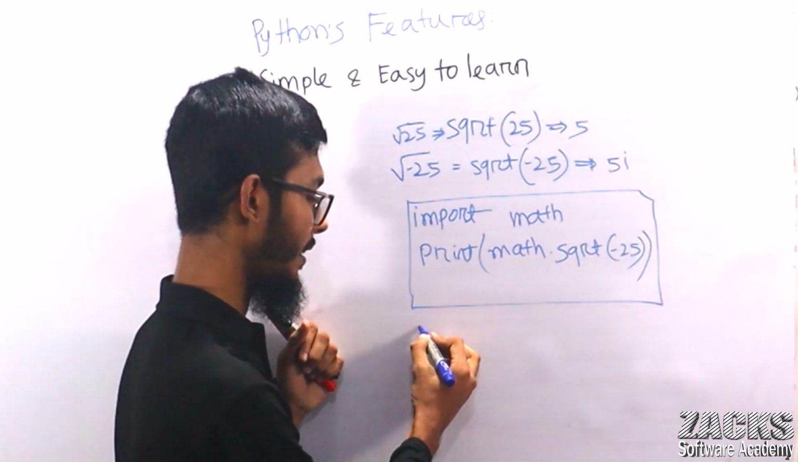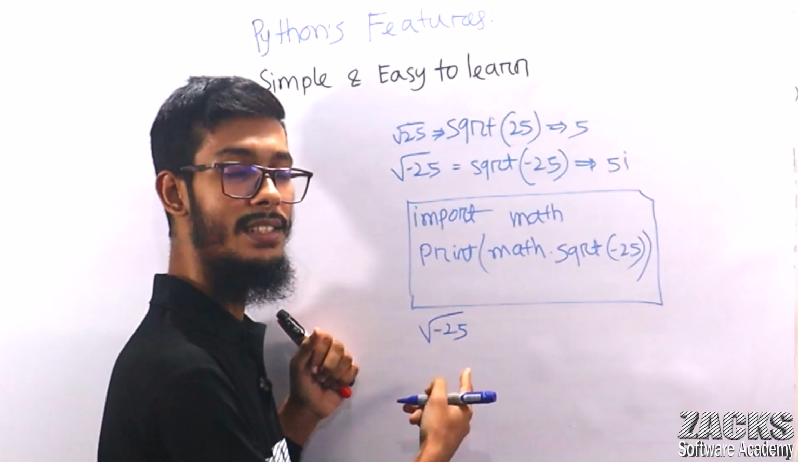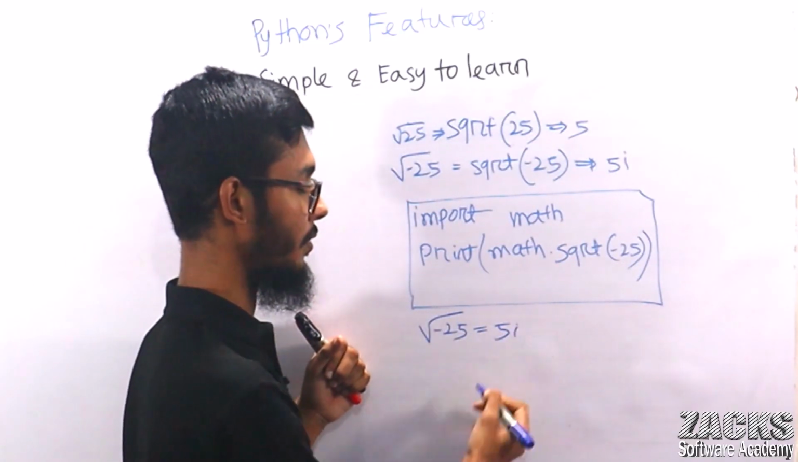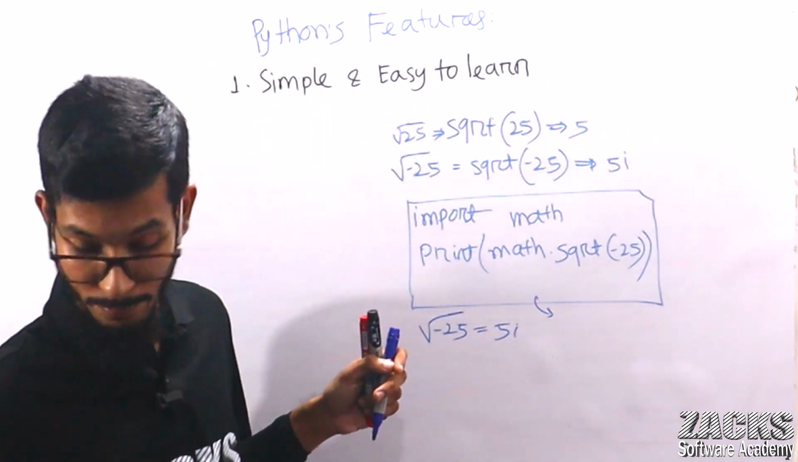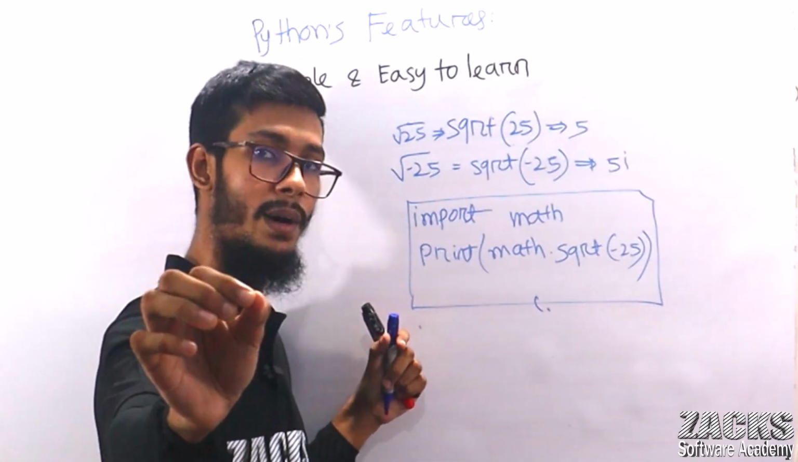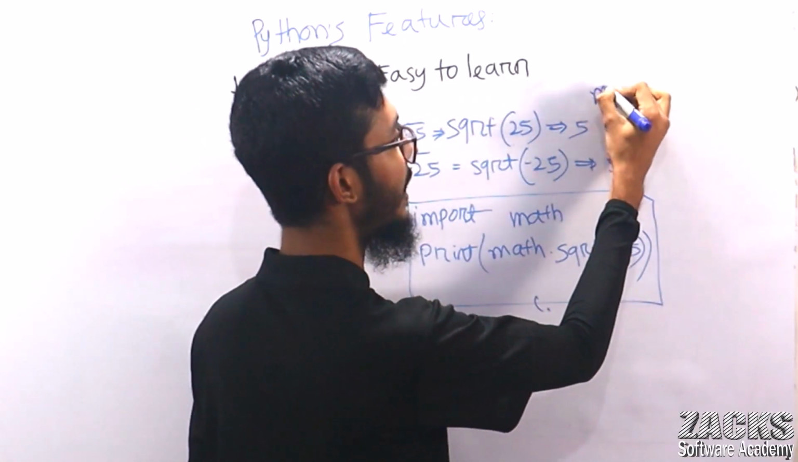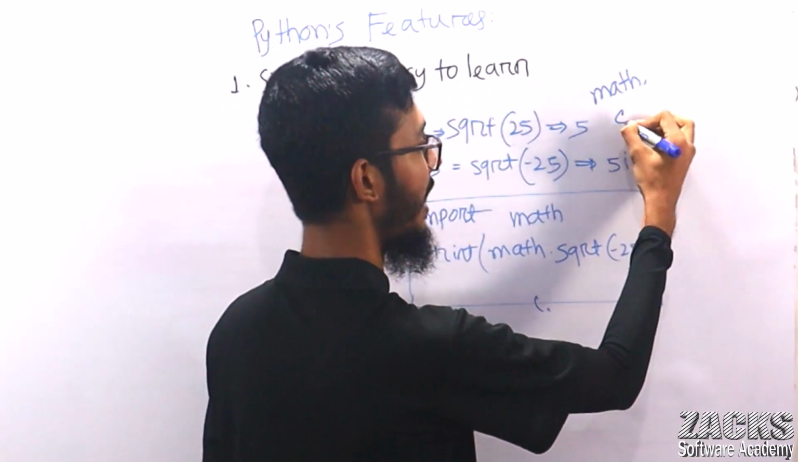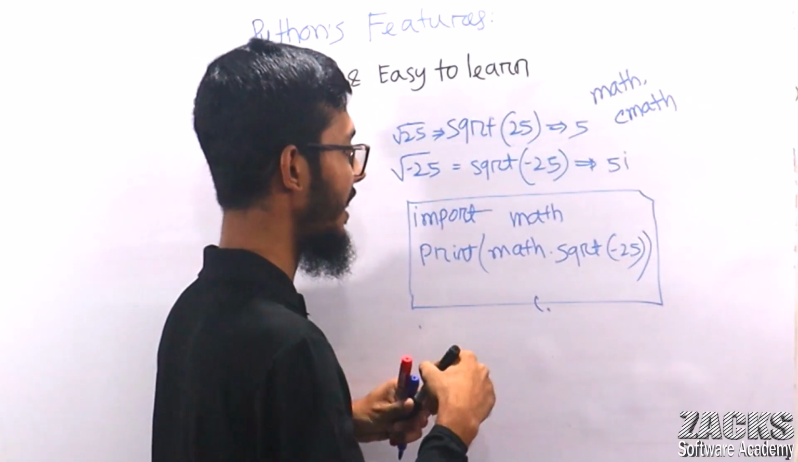Now if you use your calculator for the square root of minus 25, in some calculators you will get a different result, like a math error. Sometimes you will get 5i, or maybe a value error. Leave this one. But to perform this kind of complex operation, Python gives another module, like math, to perform complex operations. There is another module called cmath.